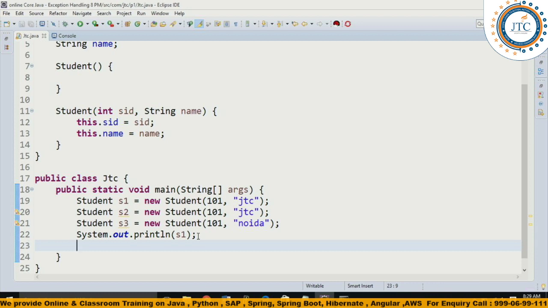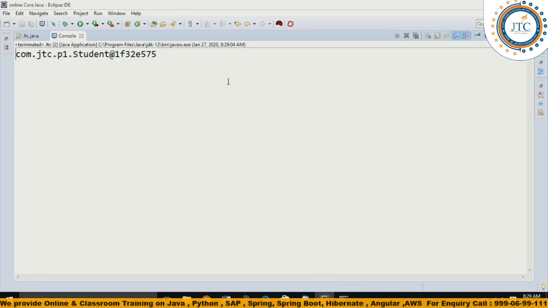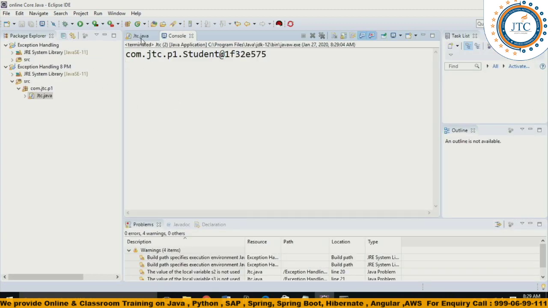Now I'll print it in this case. See what it is giving. It is giving some information. Understand one thing: this is a hash code in the form of hexadecimal representation.